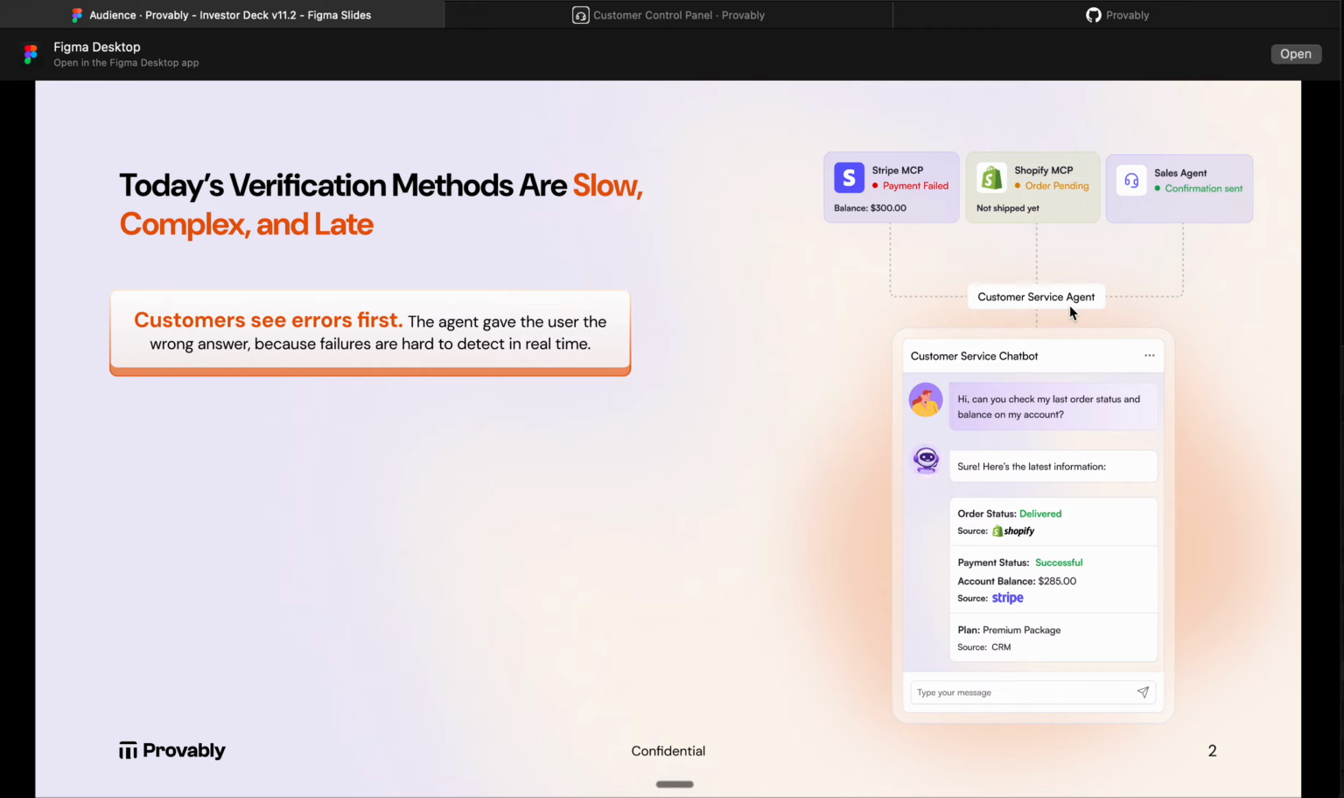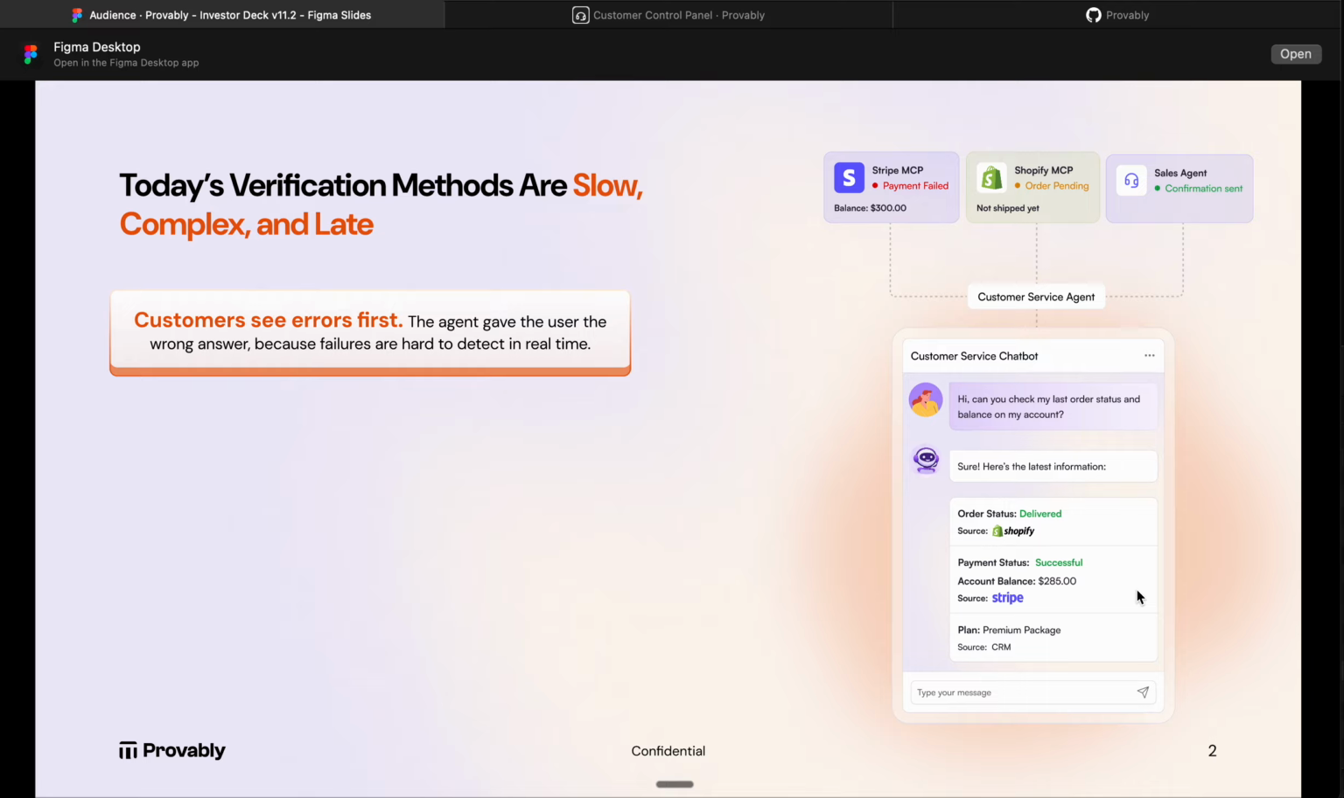This agent then must figure out which APIs or MCPs to get that answer from. It has access to so many, so the error possibilities are much higher. And in this case, it went and got the answer from Stripe, Shopify, and a sales agent. But actually, for whatever reason, it said that Shopify actually delivered the order, Stripe, the payment was successful, and so on. This is a very, very common type of error.